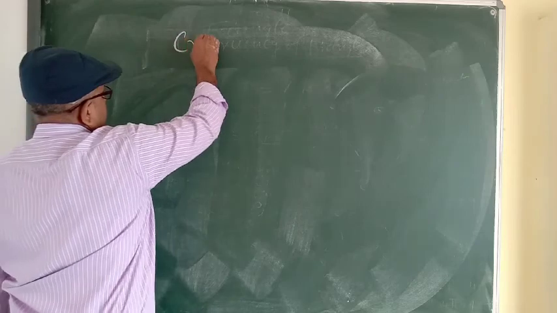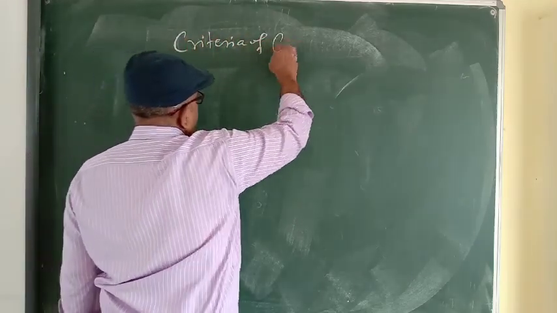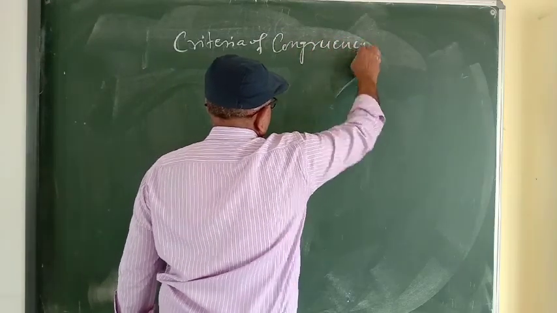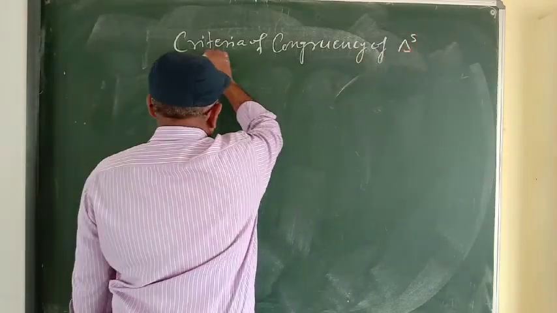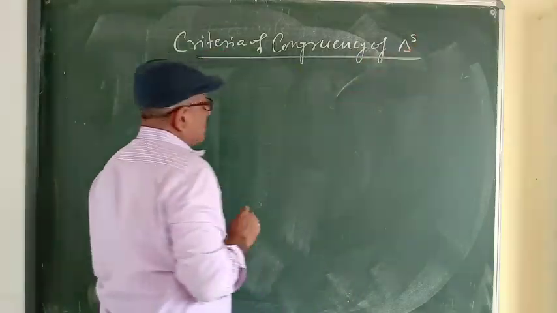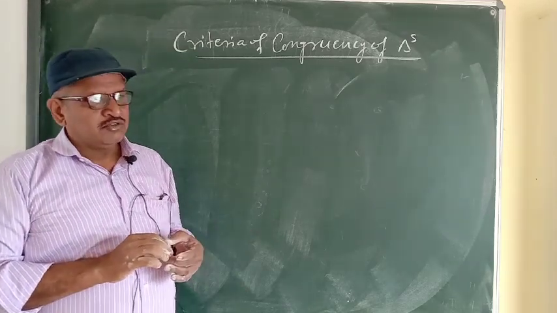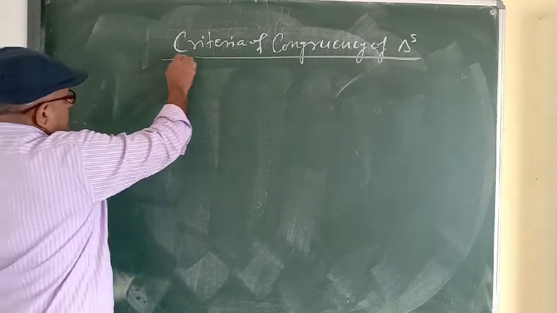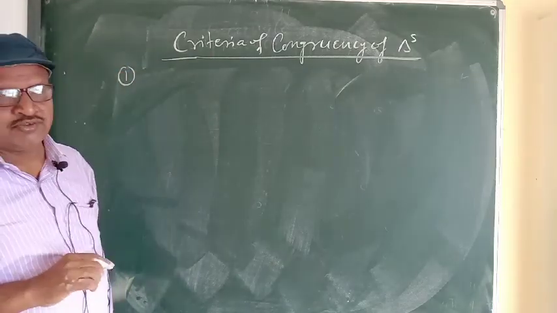The next one, criteria of congruency of triangles. Criteria of congruency of triangles means the conditions to prove two triangles congruent. So there are 5 criteria, 5 conditions for congruency.